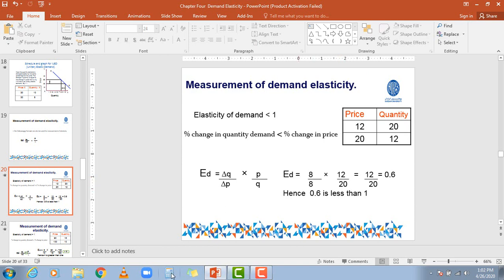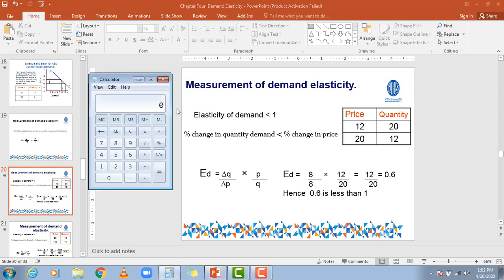Now if I divide 12 by 20, it will become 0.6. If I multiply it by 1, it will still be 0.6.